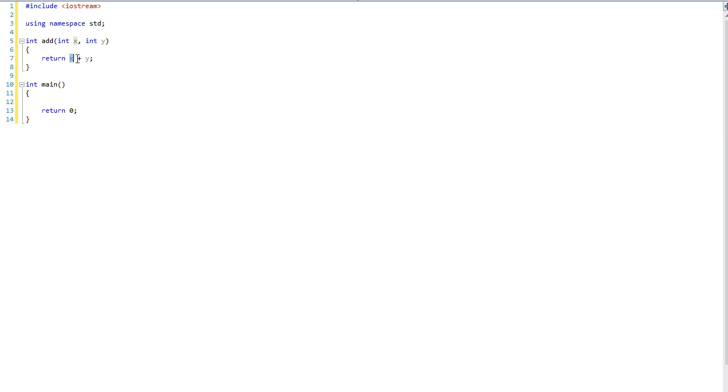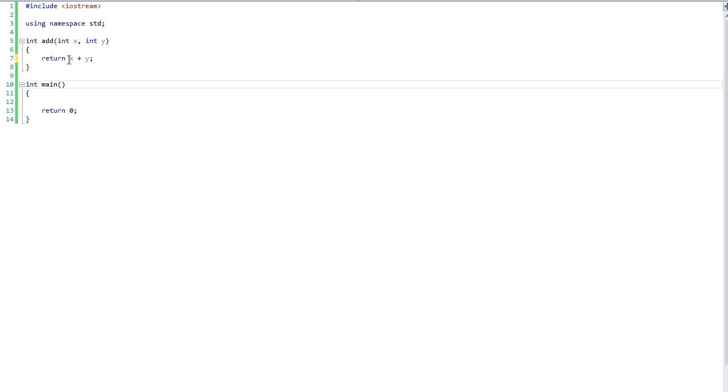We cannot return something that is a different type than the return type. So I'm trying something really stupid here to demonstrate. This addition returns an integer. However, I'm trying to return a string value here, which we discussed in the last tutorial, strings. And if you see the error, it says return value type does not match the function type. So you have to return the same type of value. Alright, so I put it back to the way it's supposed to be, to return x plus y.